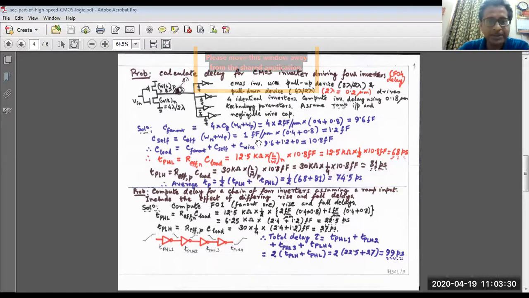And what is the effective capacitance that you recall from our earlier discussion? That is 1 femtofarad per micrometer multiplied by 4 lambda plus 8 lambda, 0.4 plus 0.8, so it becomes 1.2 femtofarad. And the wiring capacitance we simply neglect. Okay, so the total load capacitance is 9.6 plus 1.2, that is 10.8 femtofarad. So then the propagation delay from high to low is the effective resistance of the NMOS transistor multiplied by C load. What is the effective resistance of the NMOS transistor? That is 12.5 kilo ohm.